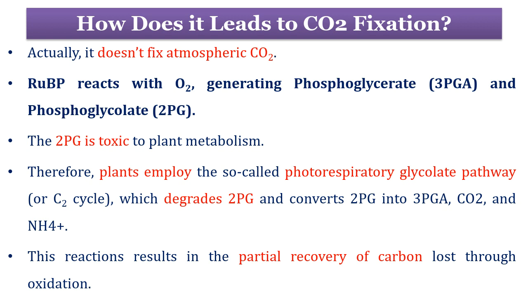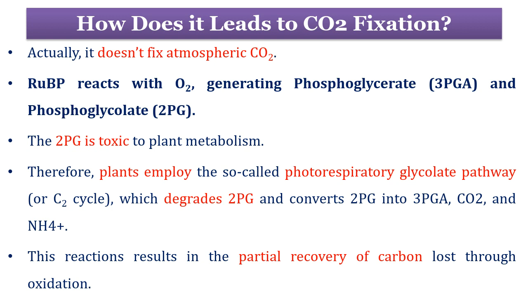Photorespiration, or the C2 cycle, or glycolate pathway, doesn't fix atmospheric carbon dioxide, as Rubisco is engaged with the oxygen molecule. The ribulose bisphosphate reacts with oxygen. It generates 3-PGA, also known as phosphoglyceric acid, and 2-phosphoglycolate. The latter compound, 2-phosphoglycolate, is toxic to plant metabolism because it inhibits distinct steps in the carbon fixing Calvin cycle.